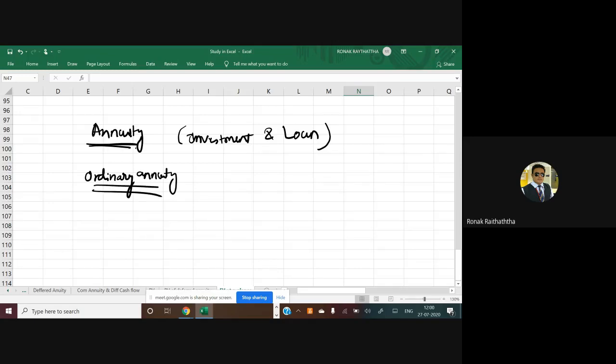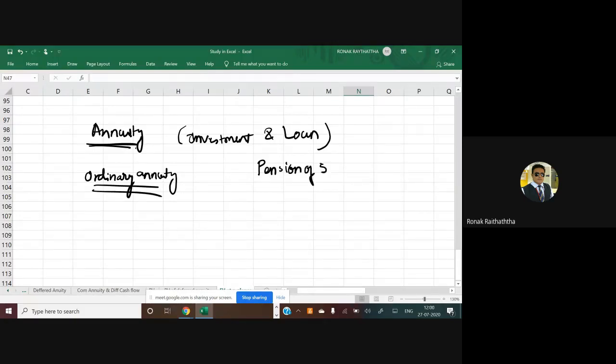First, we'll understand the perspective from the investment part, and then we will understand the perspective from the loan part. Say you are investing something right now, but you do not know the amount of it. But at the end of every month, you are going to receive the pension. So your question to me is straightforward: sir, I want to receive a pension of 5,000 rupees on a monthly basis.